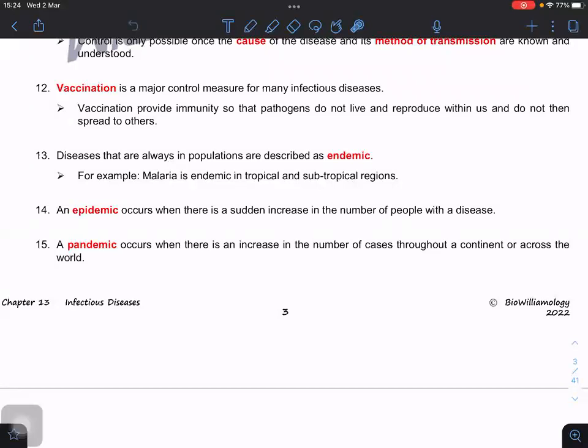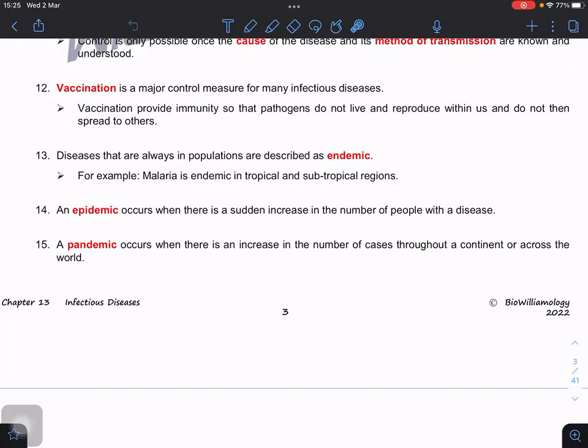Now, certain diseases, you can see that they have a peak, and then we try to do whatever we can and bring the disease down. But no matter how you bring it down, in a particular country or in the world, because of mutation or certain climates and other factors, it seems you cannot get rid of the disease. The whole world doesn't see this disease anymore, but it remains in a particular country or a particular region of the country. Then this disease is called endemic. It means other countries won't have this disease, only this particular country or region.